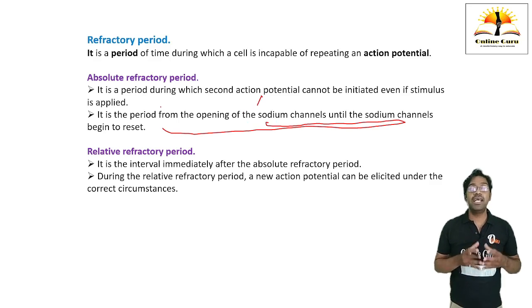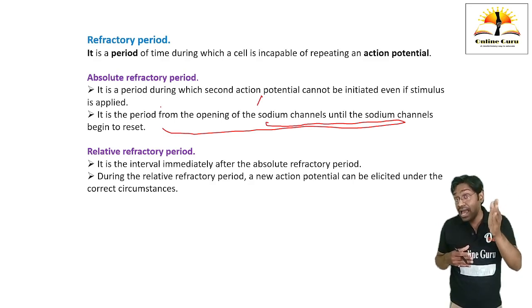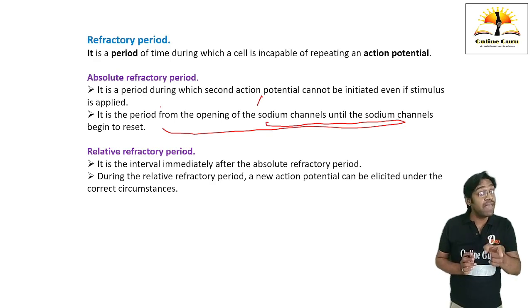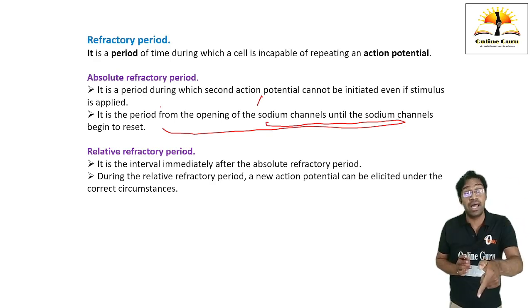Okay, the next point is relative refractory period. It is the interval immediately after the absolute refractory period. It is going to take place very quickly, rapidly after the absolute refractory period. During this phase or period, a new action potential can be achieved. Okay, remember one point in this: an action potential can be generated.